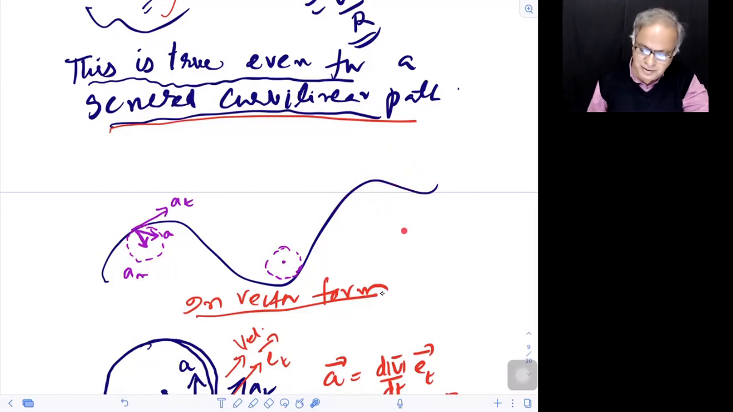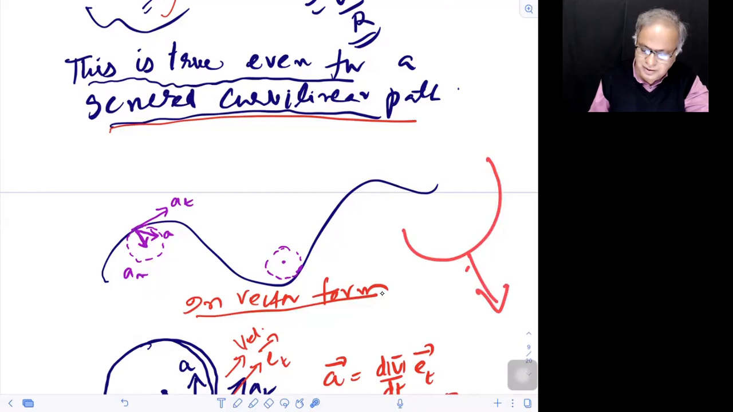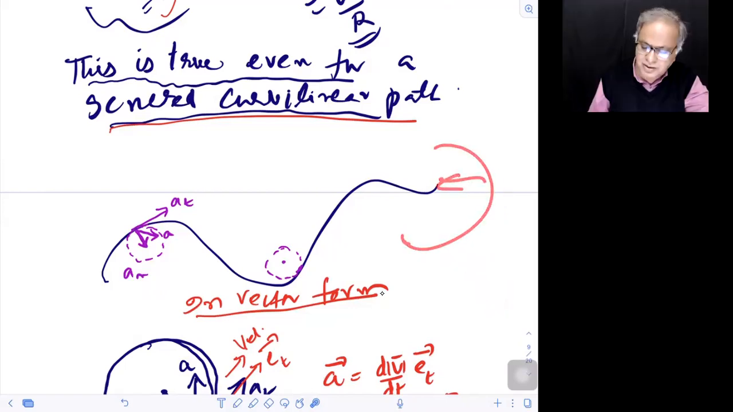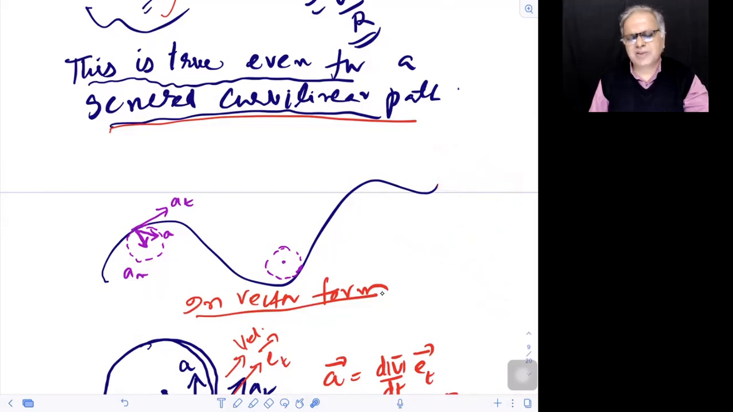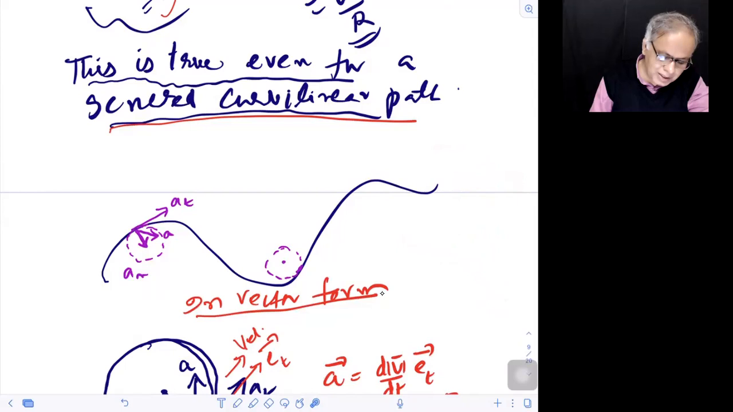Yes, sir. If anything is going like that, never say acceleration is this way towards the center. It is on the concave side, not on the convex side. Anytime, just as a rule. Now, this acceleration will be neither this way nor that way. It will be somewhere in the middle.